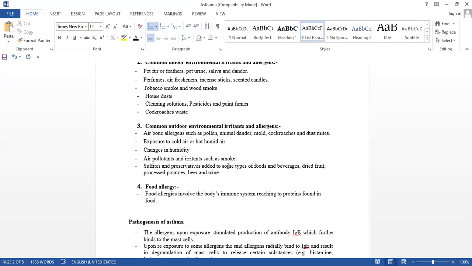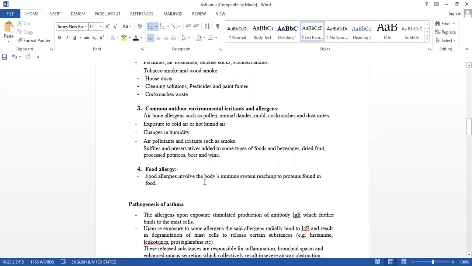And beverages, you have them, no? Coca-Cola, Sprite, dried fruit, processed potatoes, wafers, beer, wine. Some people have allergy to them. Now see, these are all about the outdoor. Okay, indoor, outdoor. Understood the difference?